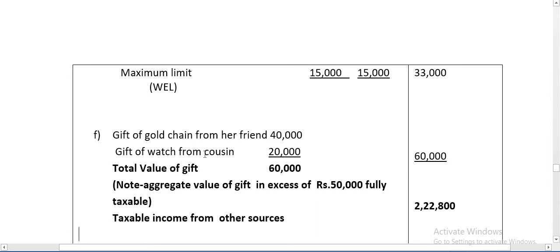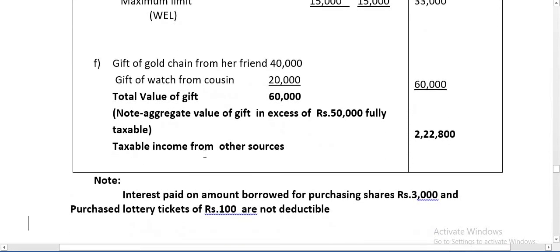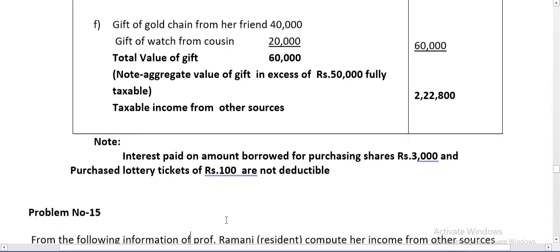Therefore taxable income from other sources is 2,22,800. Remember, in the problem these two items can be ignored: interest paid on amount borrowed for purchasing of shares. Any expenses incurred on purchasing of shares are not deductible under income from other sources. Please ignore interest paid on amounts borrowed for purchasing of shares and expenses on lottery. Casual income expenses and share expenses are to be ignored under the head income from other sources.